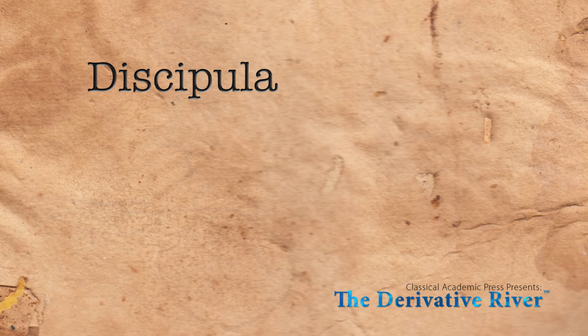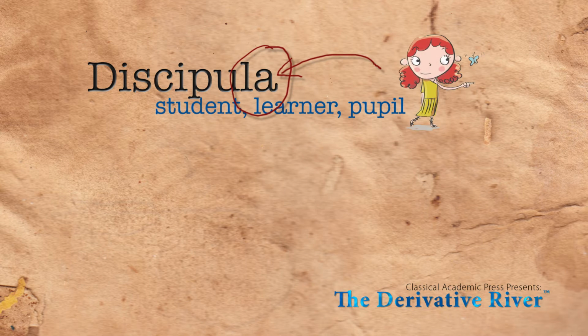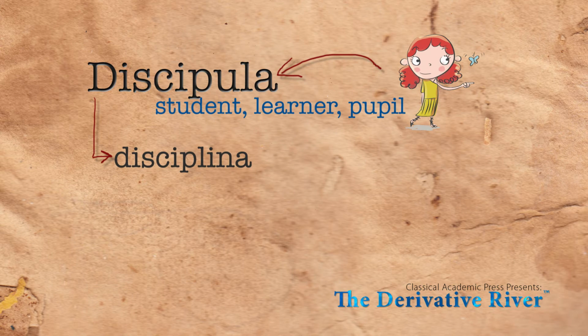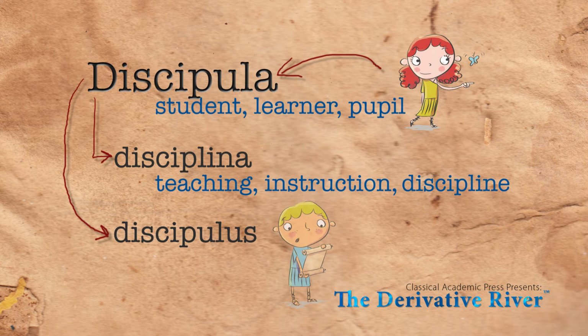Discipula, or discipula if you're using the ecclesiastical pronunciation, means student or learner or pupil. The A at the end tells you that it's a female or a girl student. It's related to another Latin word, disciplina, which means teaching, instruction, or discipline. So if you are a discipula, you're someone who is seeking to learn from your teacher. I hope that you will be a great discipula. Or if you are a boy, you'll find that you will become a discipulus. But you'll learn that later.